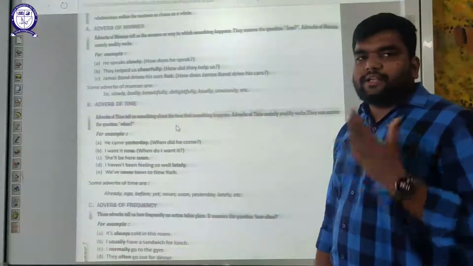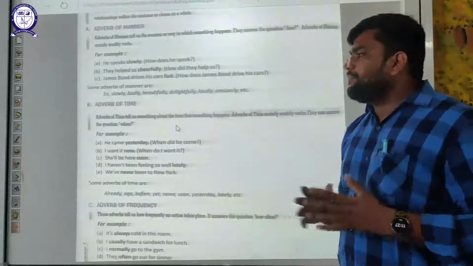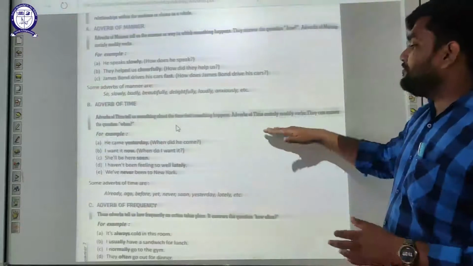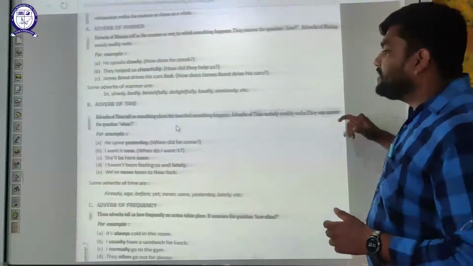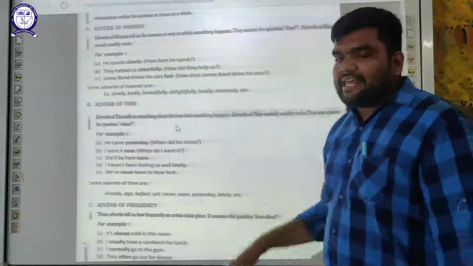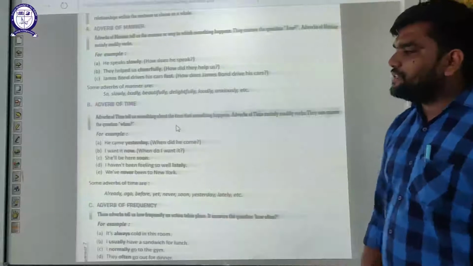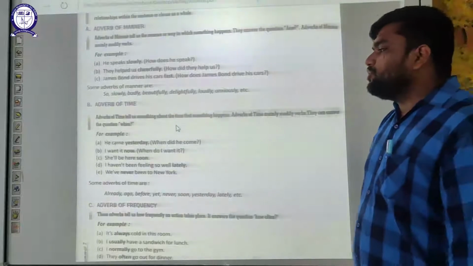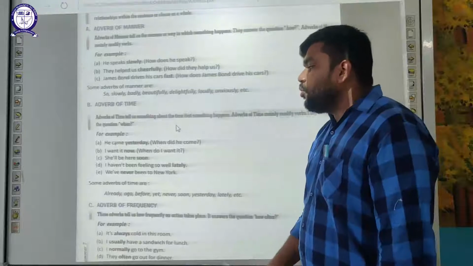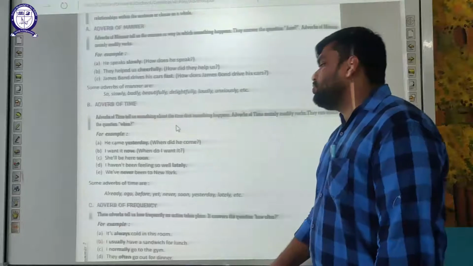Moving on to the next part, that is adverb of time. Adverbs of time tell us about the time that something happens. Adverbs of time mainly modify verbs. They answer the question when the thing happened. He came yesterday. These are the examples now. I want it now. She'll be here soon. I haven't been feeling so well lately. We have never been to New York.